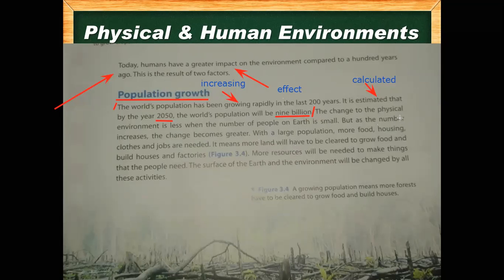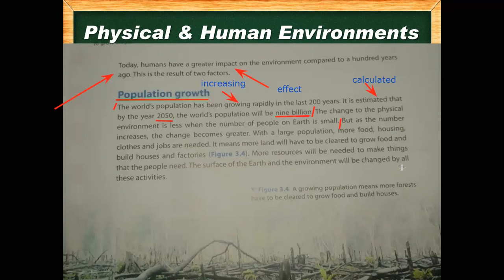Okay, Mohammed Disogi, you can start reading here. The change to the physical environment is less when the number of people on Earth is small. Okay, thank you. So the change to the physical environment, as you all know, for example, if there are fewer students in the class, they will need fewer tables.